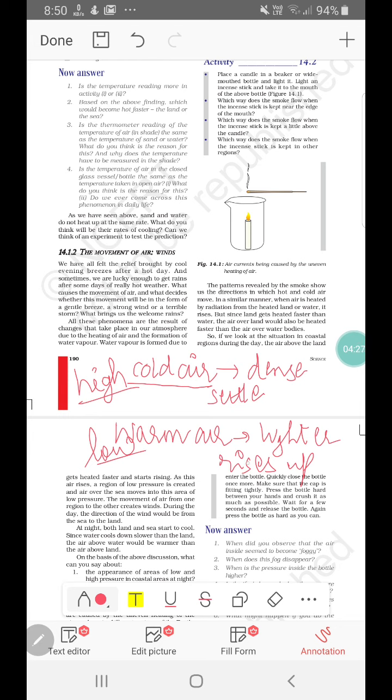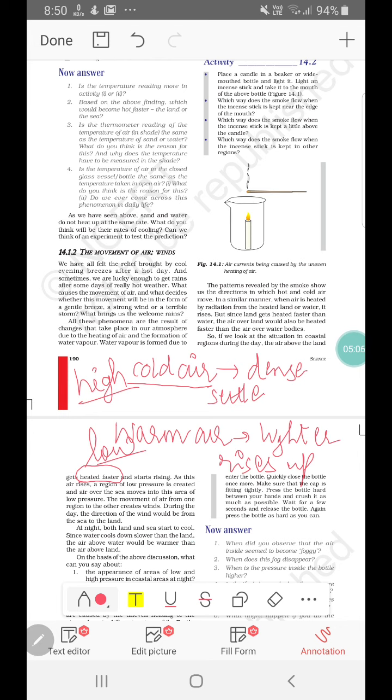We know that air pressure is more where the air quantity is more. So in case of cold air, as it is settling down, the pressure will be high. But in case of warm air, it rises up, so the pressure will be low. Second thing is that land gets heated up faster, so it will cool down faster also. Anything which heats up faster will cool down faster. So land gets heated up faster and cools down faster as compared to water, as compared to the sea.